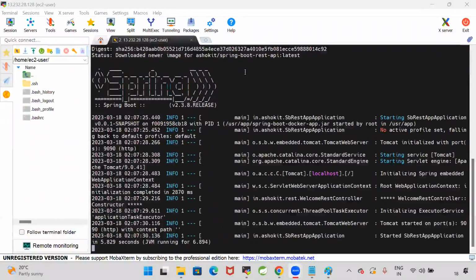That's enough for now. We need to create a Docker file. First, we need to understand the Docker file. Then we will see how to create our own image, how to run that image, and how to access that application outside of this machine. Everything we'll discuss. I just want to show you how to run the image. Is that clear for everyone?